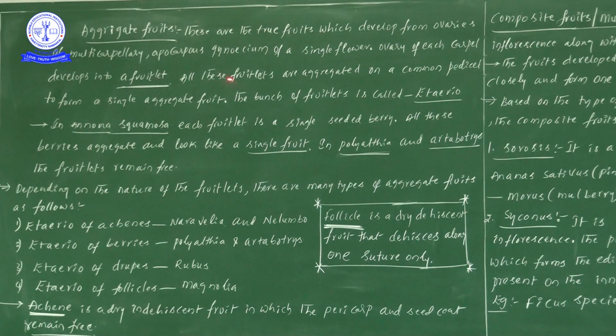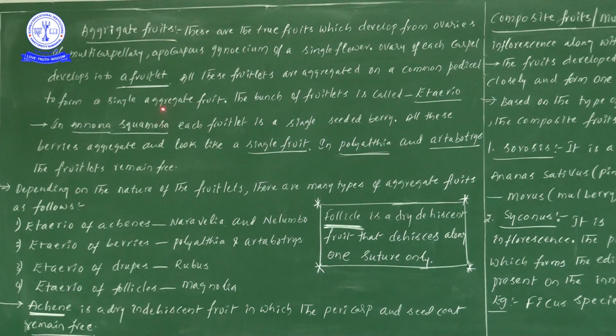Now you see, each carpel of an ovary develops into a fruitlet. All these fruitlets are aggregated, meaning they come together or fuse together on the common pedicel. All these fruitlets come and attach to the pedicel, and definitely the formation of a single aggregate fruit takes place.